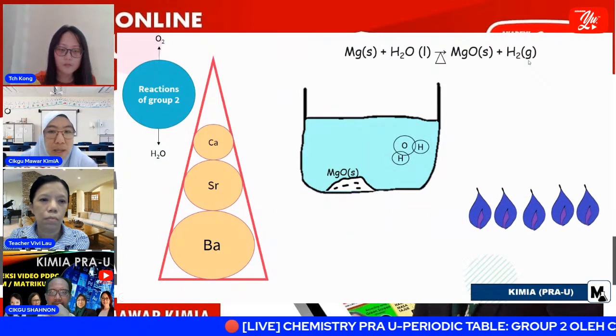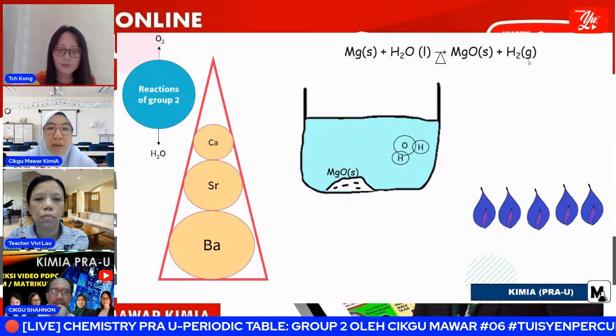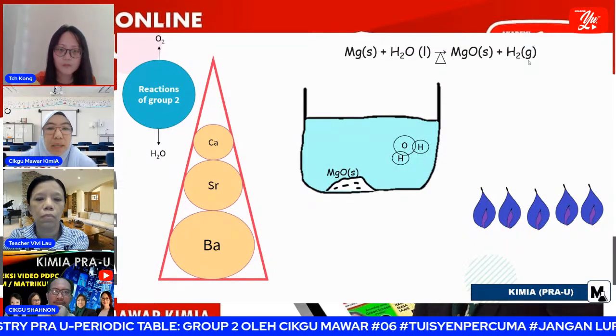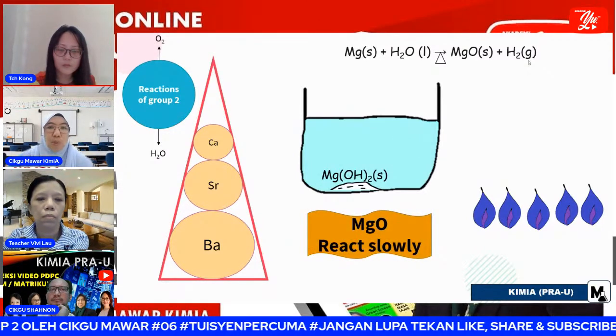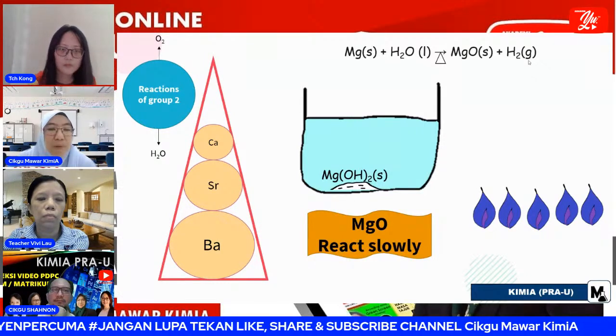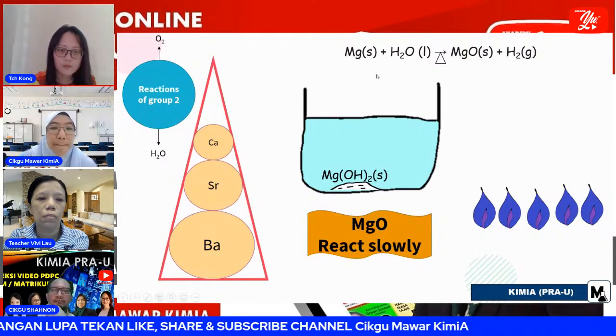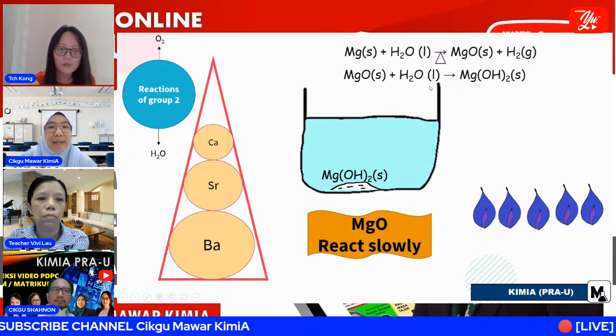Okay, now let's say we put the magnesium oxide in cold water. What happened? There is a reaction: when magnesium oxide is in water, it will react slowly to form magnesium hydroxide. This is the reaction.